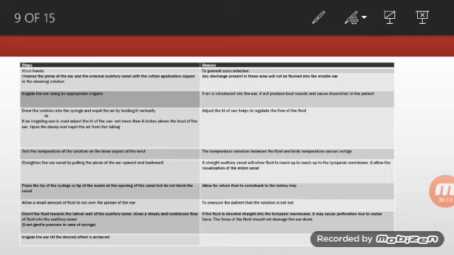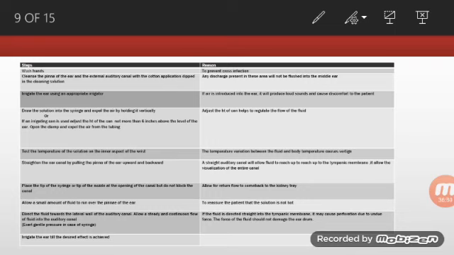Then test the temperature of the solution on the inner aspect of the wrist. The temperature variation between the fluid and body temperature causes vertigo. The nurse should identify the temperature of the solution on the inner aspect. Otherwise, the temperature variation between the fluid and the body temperature may cause vertigo, which means a range of dizziness, or a condition when there is a problem with the inner ear, brain and sensory nerve.